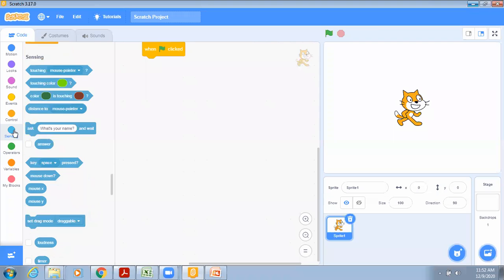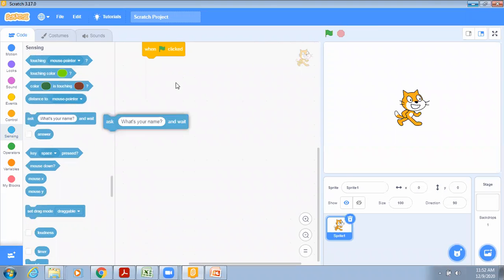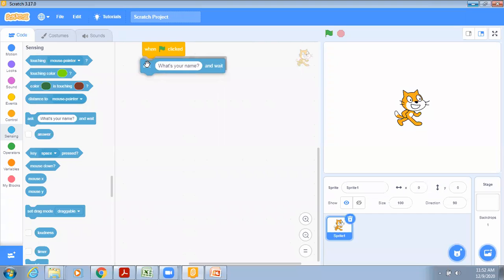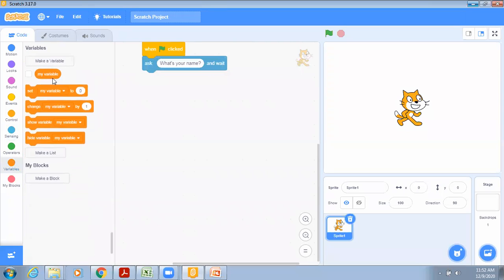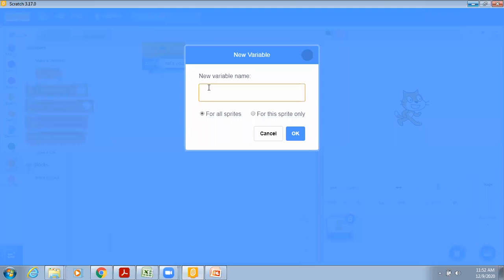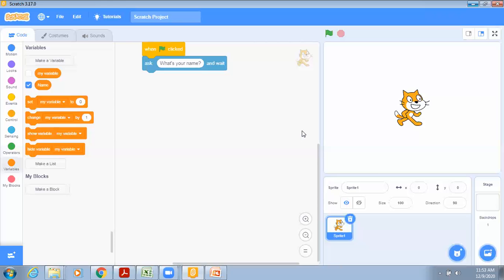Go to the sensing block and ask what is your name. Now we have to store this name into a variable. So I'll go to the variables and I'll declare a variable name. Now I'll set the value of this variable to name.